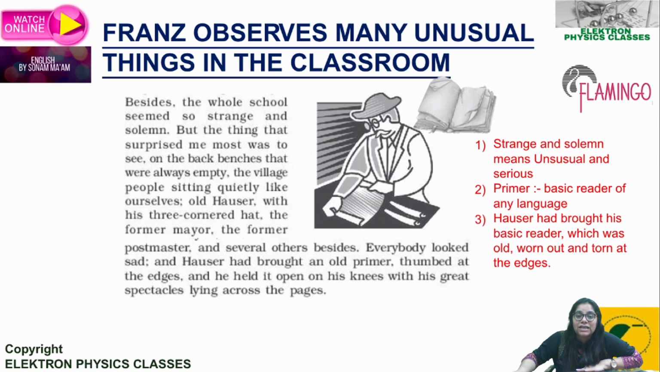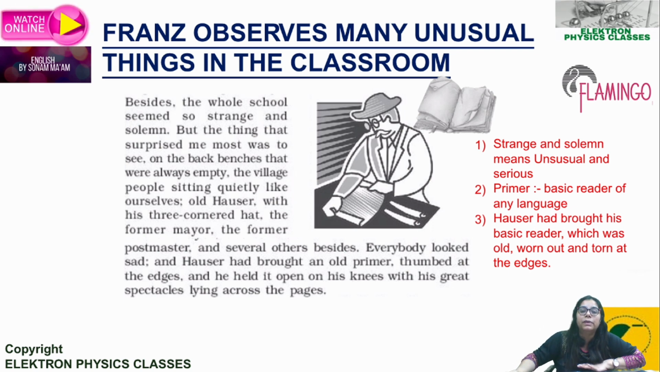But the thing that surprised me the most was to see on the back benches that were always empty, the village people sitting quietly like ourselves. Now, another thing he notices, one thing after the other, he's noticing all different things happening in the school. What really surprised him the most? You need to remember it: on the back benches that were always empty, nobody used to occupy those benches. On those benches, who were sitting? The village people, sitting quietly like ourselves, means like us students.